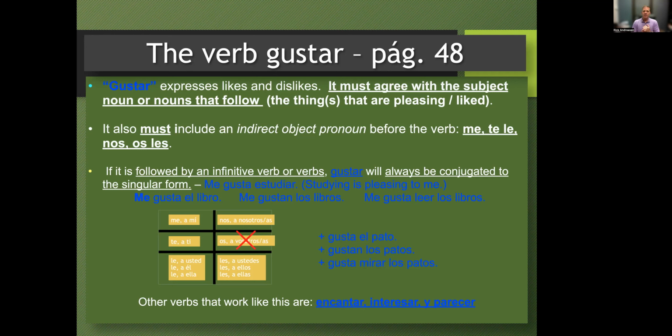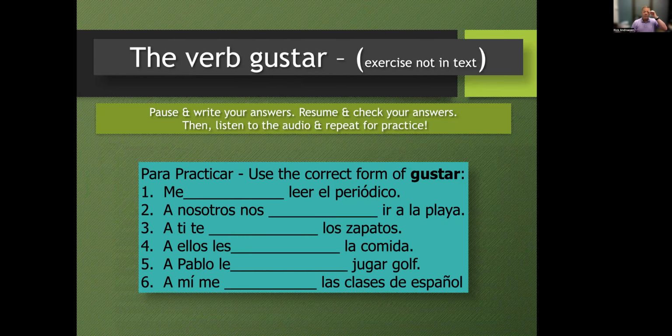Interesar, to interest. So this book interests me. In English, we say I'm interested by this book or in this book, but in Spanish, this book interests me. And parecer means to seem or to resemble. So those are other verbs that follow that same pattern. All right, so here's your exercise. Six sentences. I'm going to have you pause it, write down your answers to these six forms, and then come back and we'll look at your answers, okay?